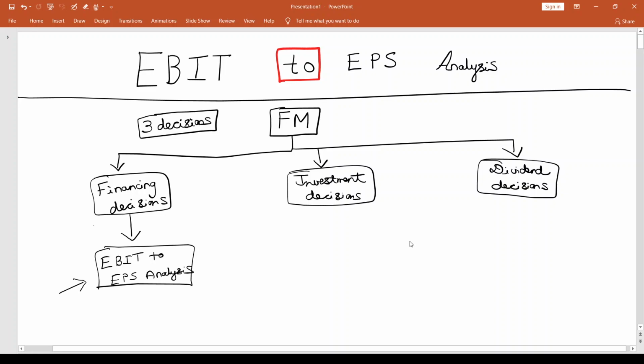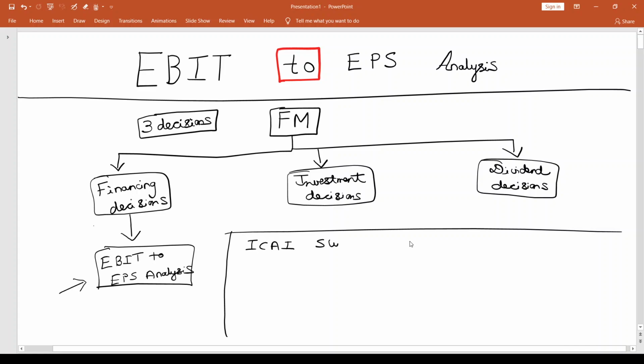Now, the next point I want to tell you is, if you look into the ICAI study material, you will not be able to see a separate chapter titled EBIT to EPS analysis. This is mainly because in the ICAI study material, you have this topic inside another chapter.